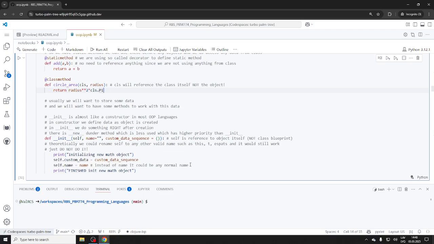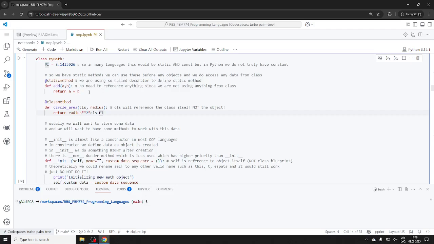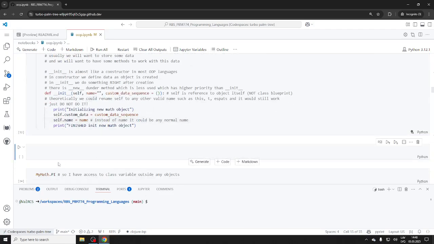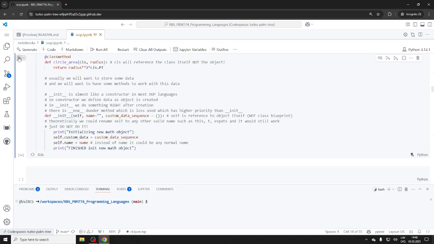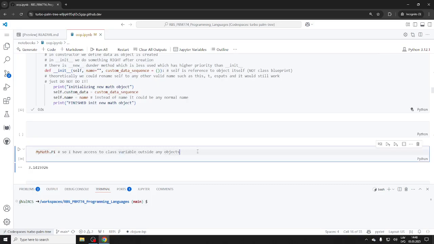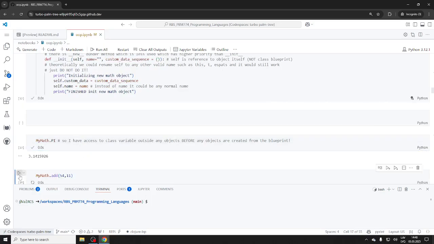I could talk about this a long time. So, static method and class method, right? The idea is that we don't duplicate the work. It's already built in the class. What do you gain with this? We can use it immediately, before any objects from the blueprint. So I can get my pi out, right? It's already available, so I can use it as a calculator.